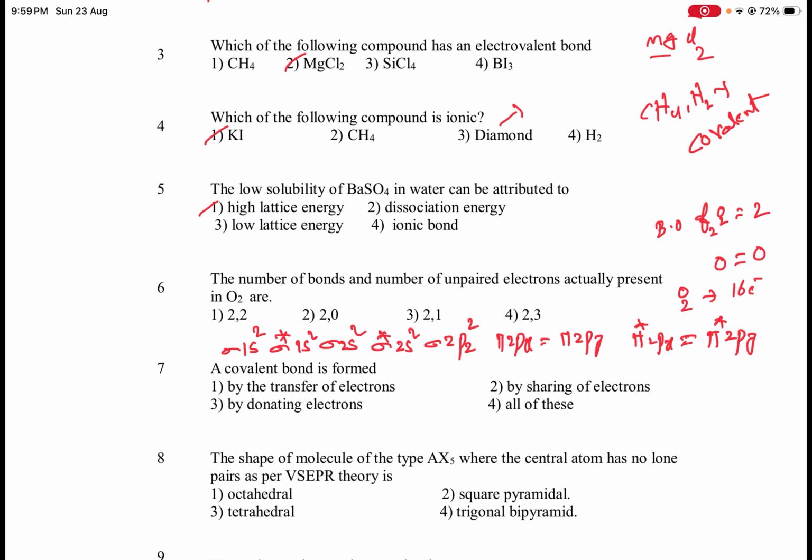Here total electrons are 16. The anti-bonding orbitals pi star 2px and 2py contain 2 unpaired electrons. So bonds are 2 and unpaired electrons are 2. So option 1 is the correct one.